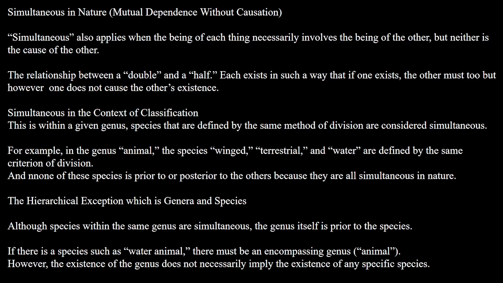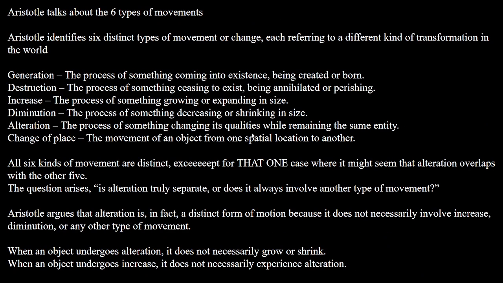The hierarchical exception, which is genera and species, is that although species within the same genus are simultaneous, the genus itself is prior to the species. If there is a species such as water animal, there must be an encompassing genus, namely animal. However, the existence of the genus does not necessarily imply the existence of any specific species.